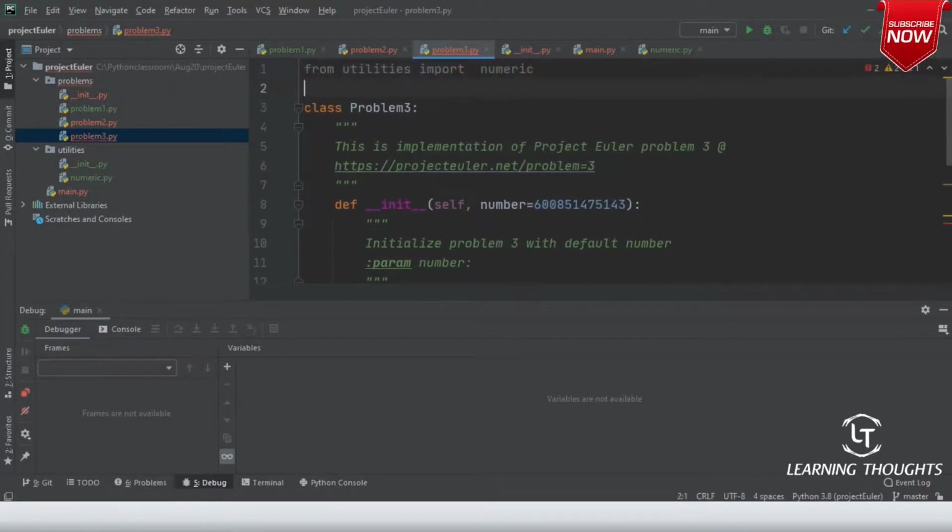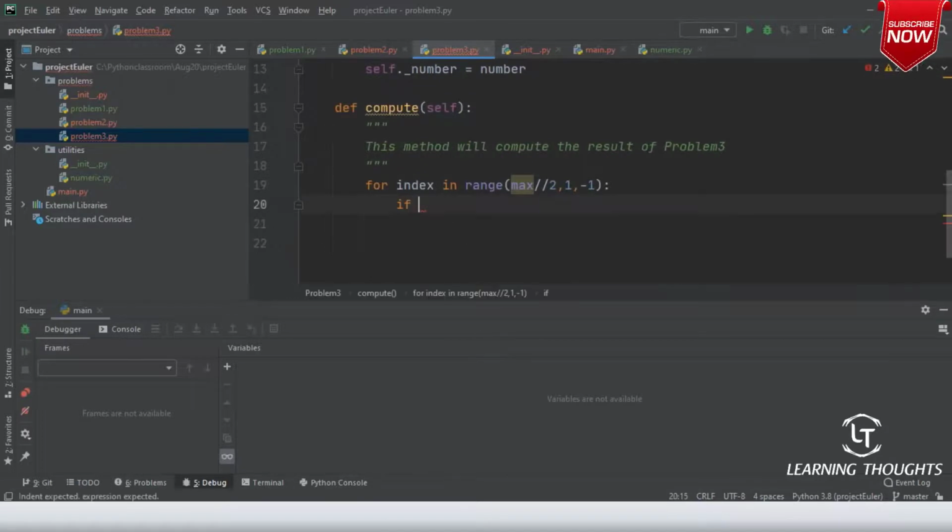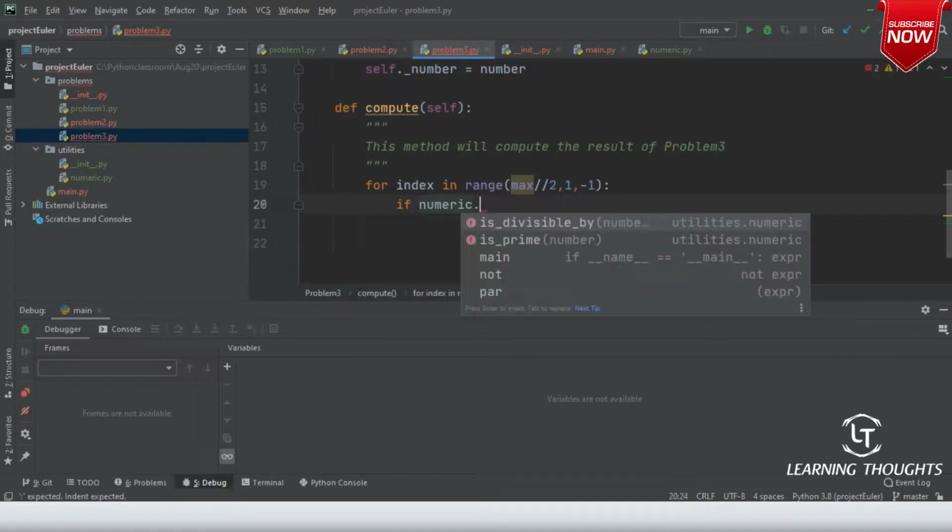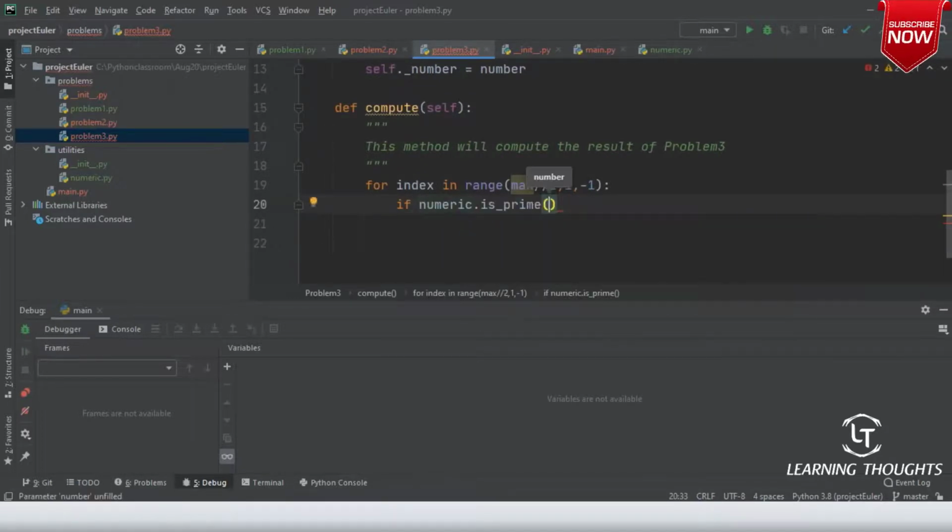And if you remember in the numeric, I have a method which is called is prime. But calculating prime number is a very difficult option, right? So what we need to do is, if numeric dot